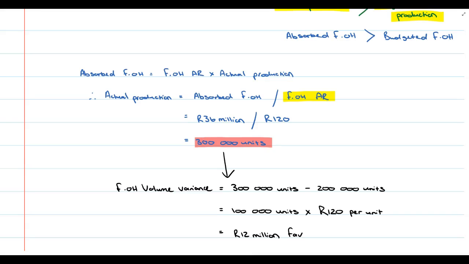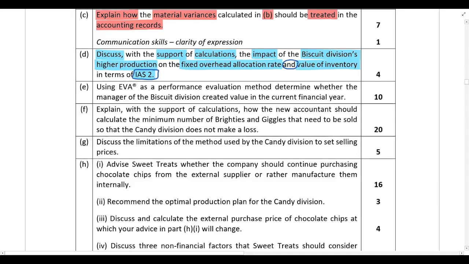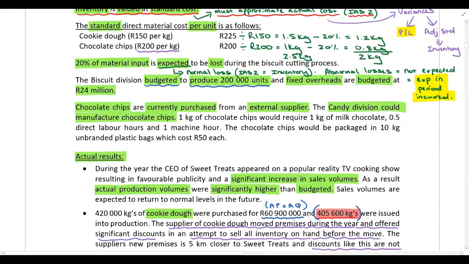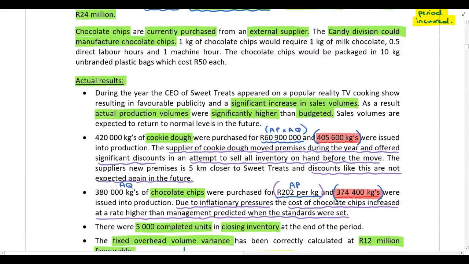You should even perform a calculation over here, because as per the required, you need to discuss with the support of calculations. So you should calculate how much actual production is higher than budgeted production. For now, though, what I also want to draw your attention to is the information provided in the scenario: during the year, the CEO of Sweet Treats appeared on a popular reality TV cooking show, resulting in favorable publicity and a significant increase in sales volumes.